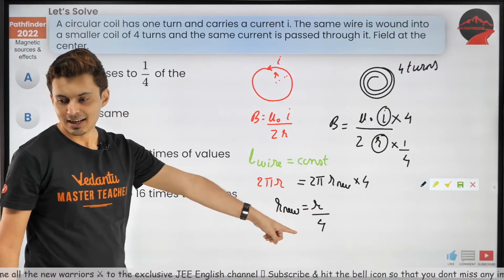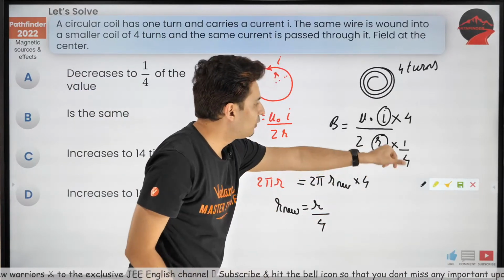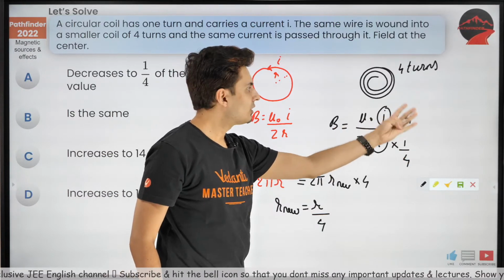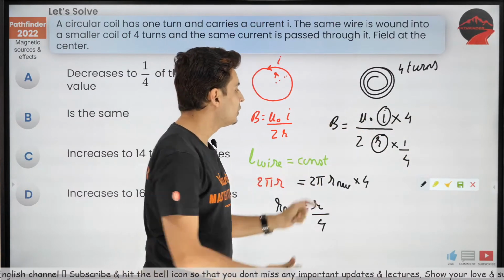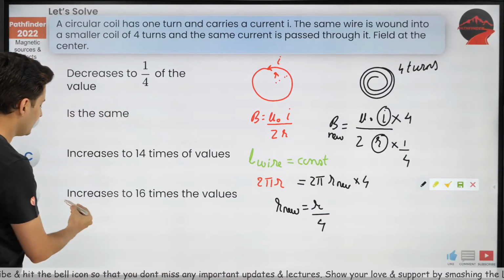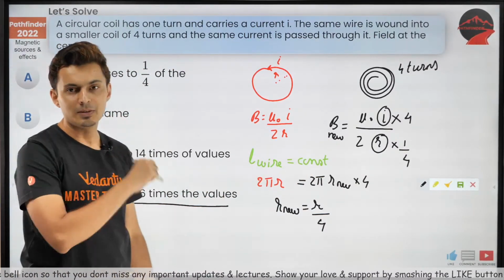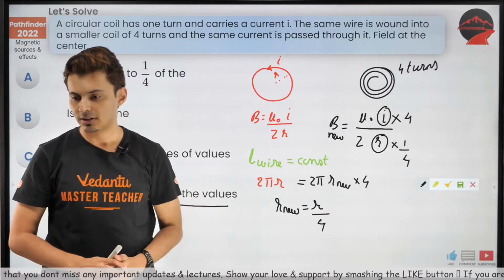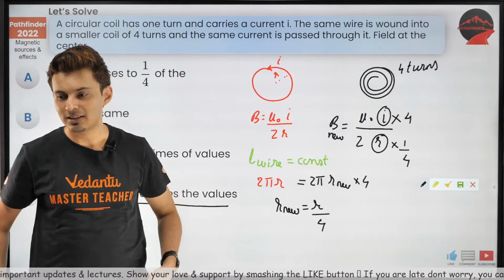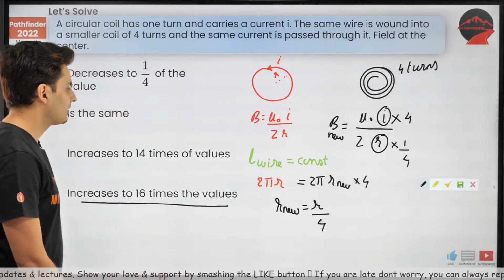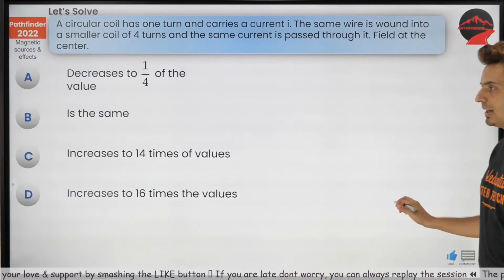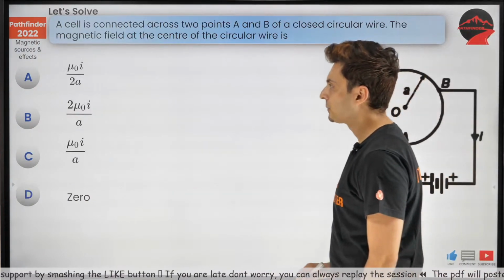Don't you see that, guys? Hence, this 1 by 4, when that 4 goes on the top, 4 and 4 will get multiplied. So it will become 16. So the new field will be 16 times more than the previous value. Understood? Everyone? Yes, correct, Aishwarya. The radius will reduce to 1/4. It will not be the same. Many of you got the answer as B. Yeah, there you go. Let's do the next question coming up on your screen now.